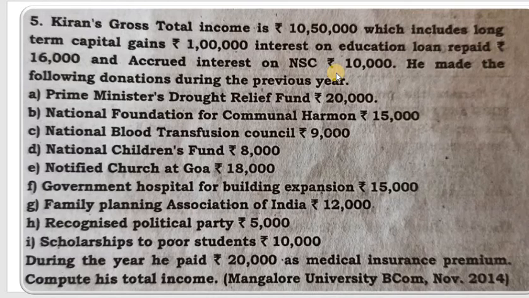So Mr. Kiran's gross total income is 10,50,000, which includes long-term capital gain 1 lakh, interest on education loan repaid 16,000 and accrued interest on NSC 10,000. So he made the following donations during the previous year. Prime Minister Drought Relief Fund, then National Foundation for Communal Harmony, National Blood Transfusion Council, then National Children's Fund, Notified Church at Goa, then Government Hospital for Building Expansion, then Family Planning Association of India, then Recognized Political Party, then Scholarship to Poor Students. Then during the year he paid 20,000 as medical insurance premium.